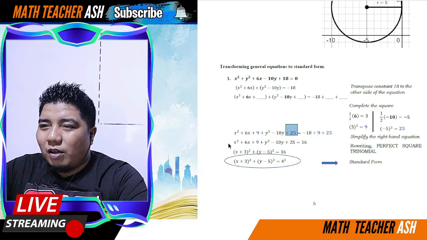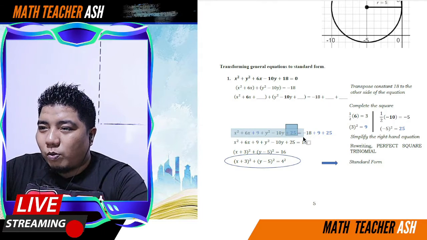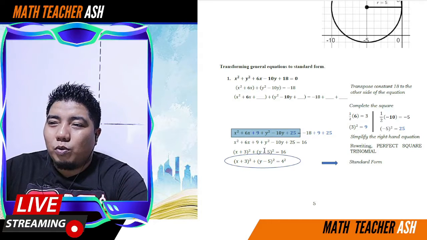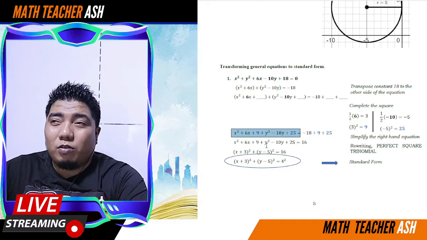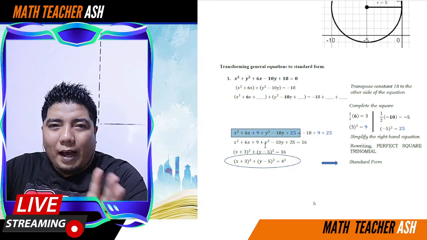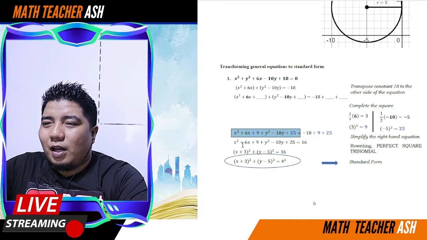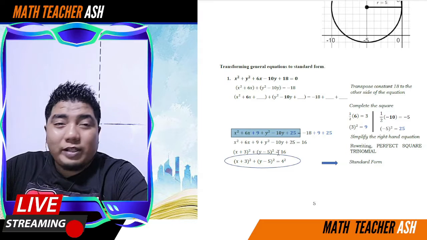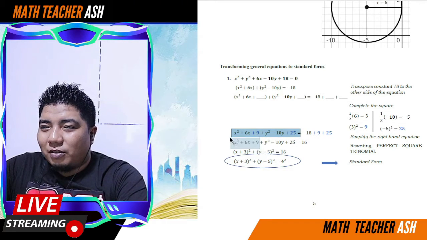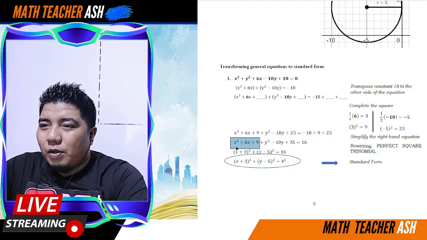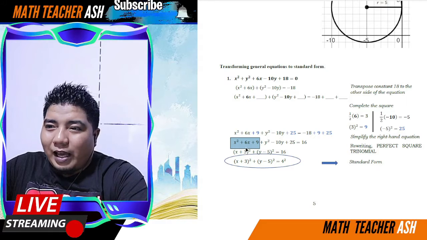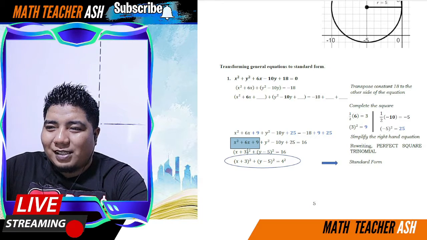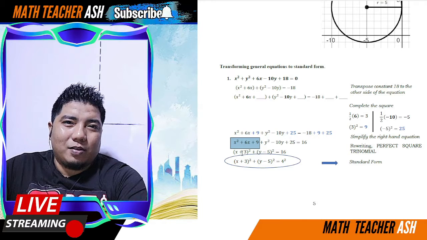Now, having completed the square, what you will do is get the factor, or the square of a binomial. What do you call that? It is like the original square of a binomial. How do you get it? Make two parentheses, with a plus in the middle and a squared outside. For the first, you get the square root of x squared, that is x. You get the square root of 9, that is 3. And then you follow the sign of the plus 6. So, we have plus. Very easy.